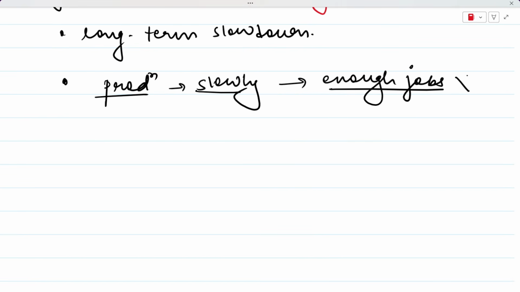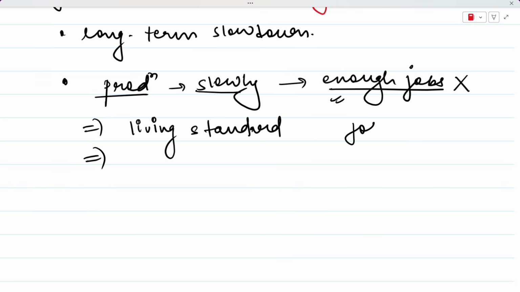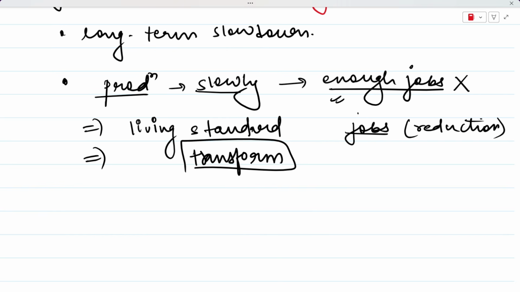Industries do not provide enough jobs, and the living standard of people also stagnates. There is no growth in living standard, because there is not enough work, or people with jobs may see a reduction in their income or lifestyle due to this industrial slowdown. And because of the stagnation, industries are not able to transform our economy for the better.